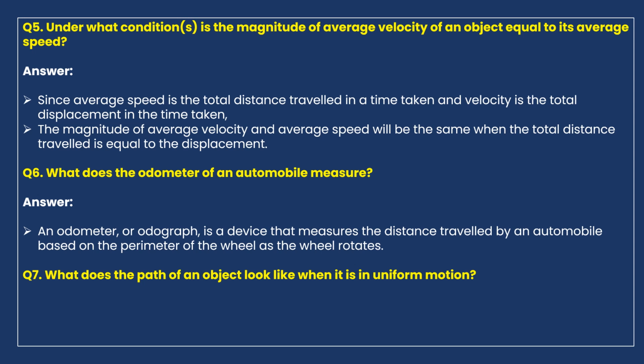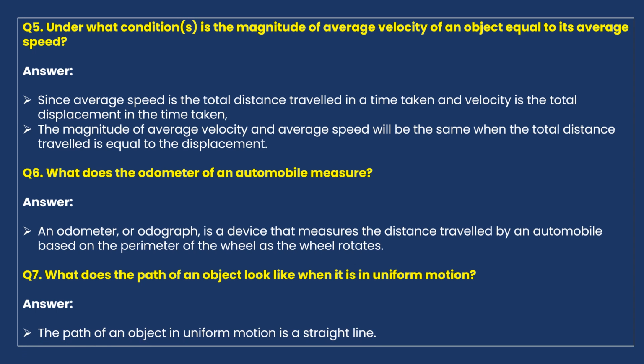Uniform motion means an object moves with constant speed without changing its speed. So if an object is in uniform motion, how does the path of the object look? That is the question.